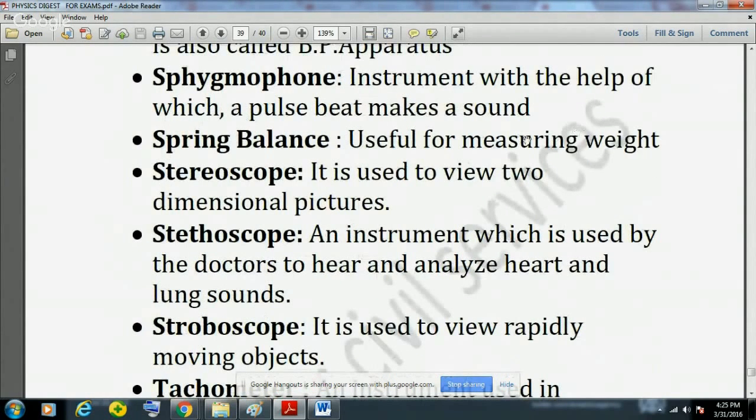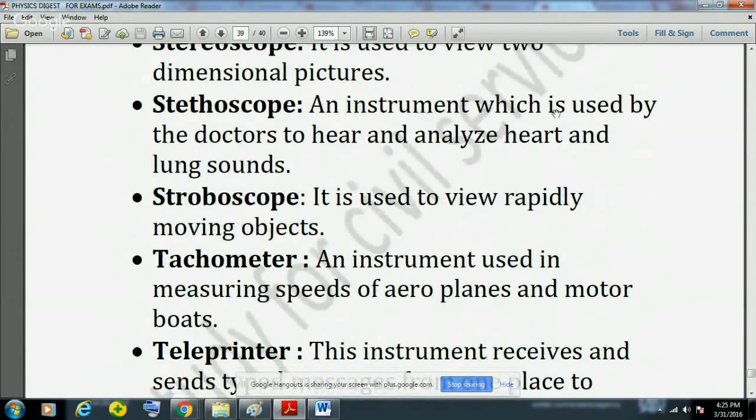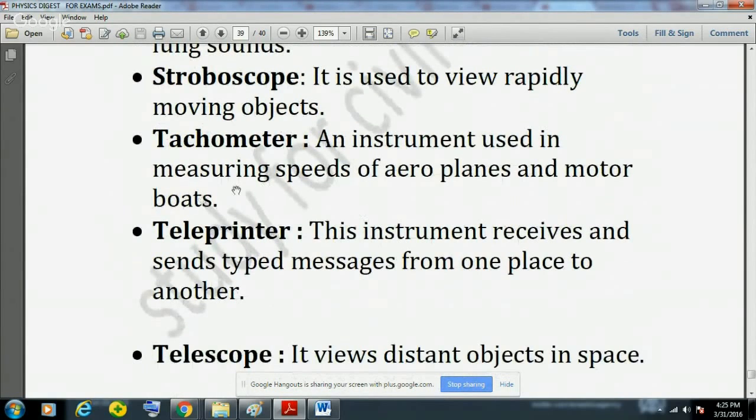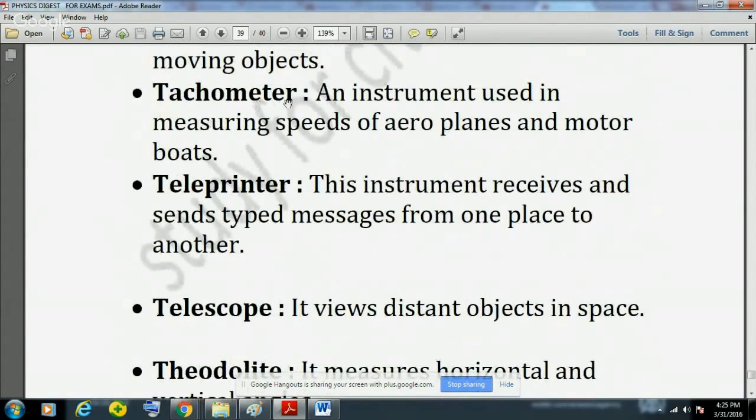Spring balance is used for measuring weights. Stereoscope is used to view two-dimensional pictures. Stethoscope is an instrument which is used by the doctor to hear and analyze heart and lung sounds. Then stroboscope is used to view rapidly moving objects. Then tachometer is an instrument used in measuring speeds of aeroplanes and motorboats by counting the number of revolutions.